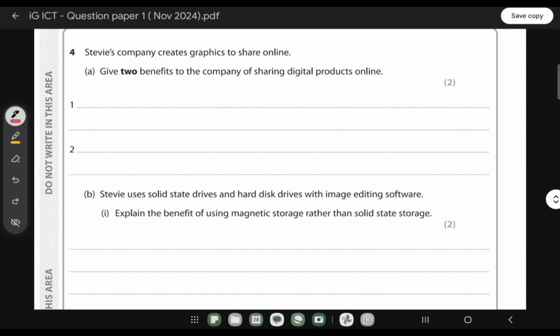Steve's company creates graphics to share online. Give two benefits to the company of sharing digital products online. So when they share something digitally online, what can be the benefit?